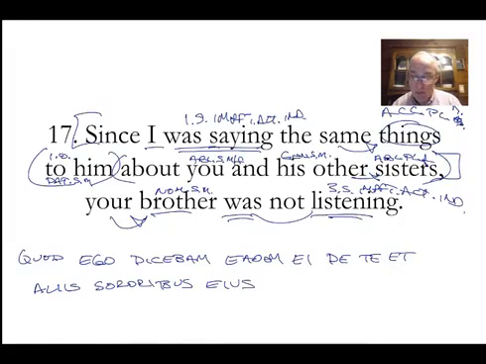We get the eius in there. Your brother, tuus frater, not, non, listening, audire, audiebat.